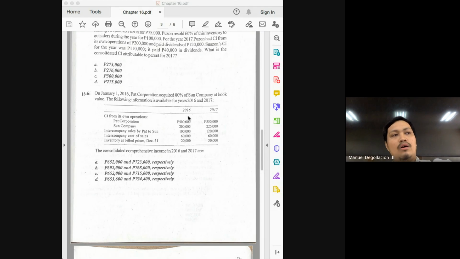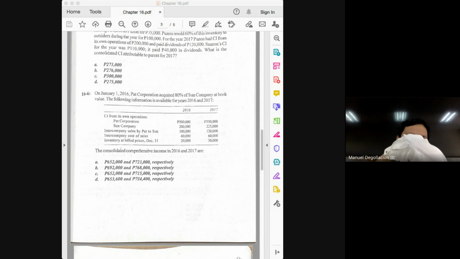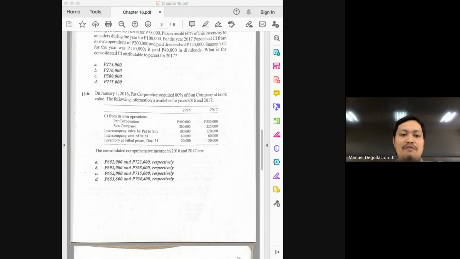But again, what are the two things you need to solve for consolidated income? Income of the parent from its own operations and the adjusted income of the subsidiary. Now, do we have the income of the parent from its own operations? Yes, which is, for 2016, it was 500,000.